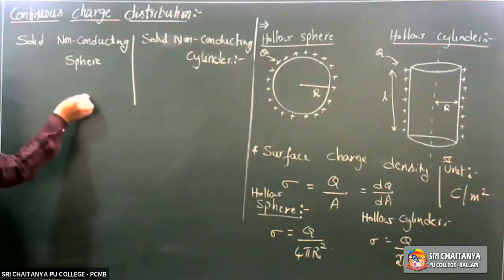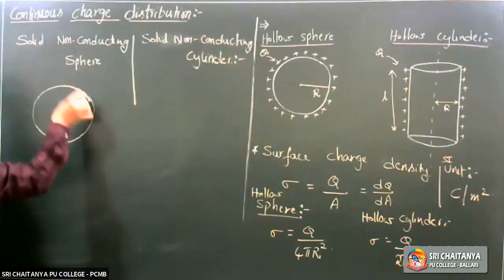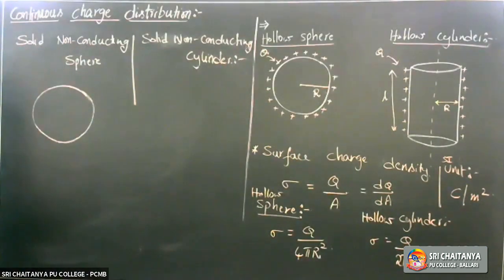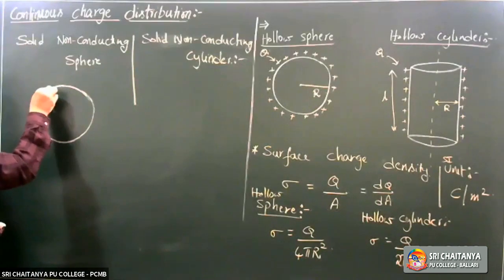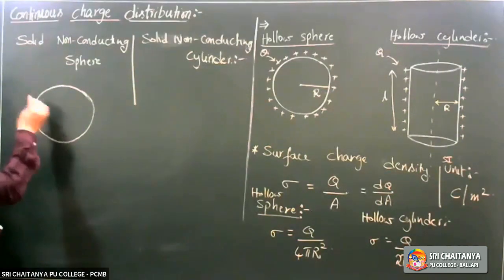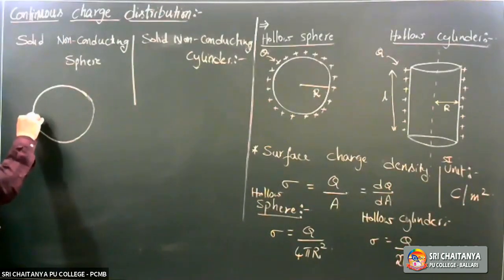See, same sphere, same sphere. What is the difference between there and here? It is a non-conducting solid sphere.